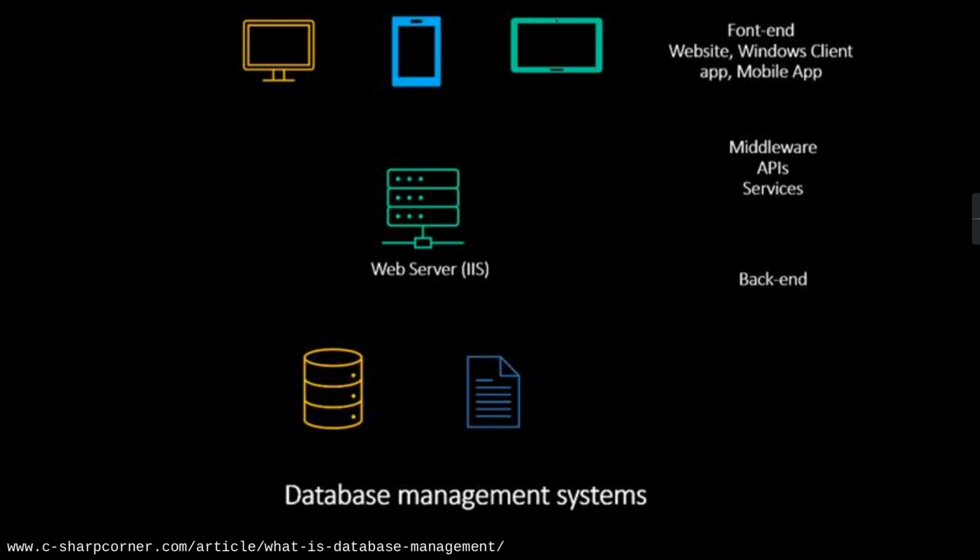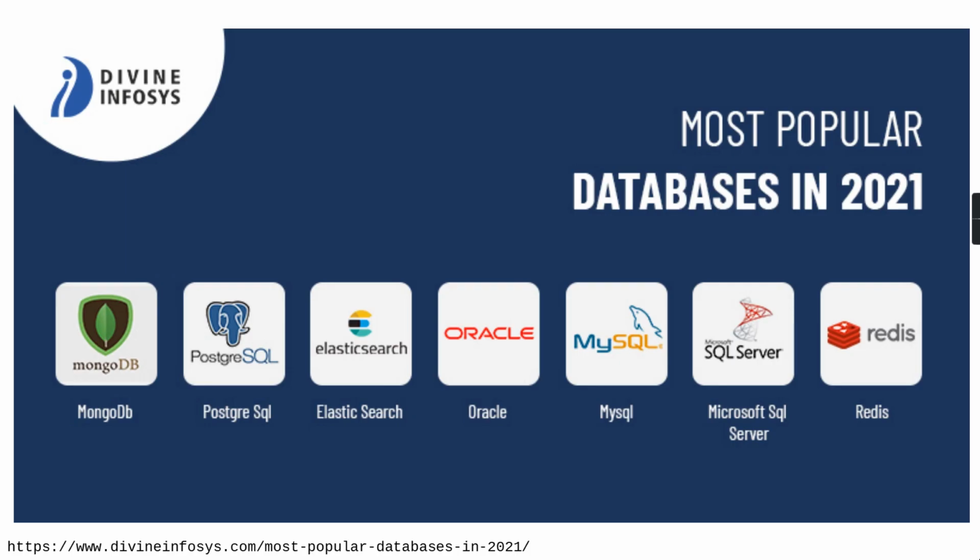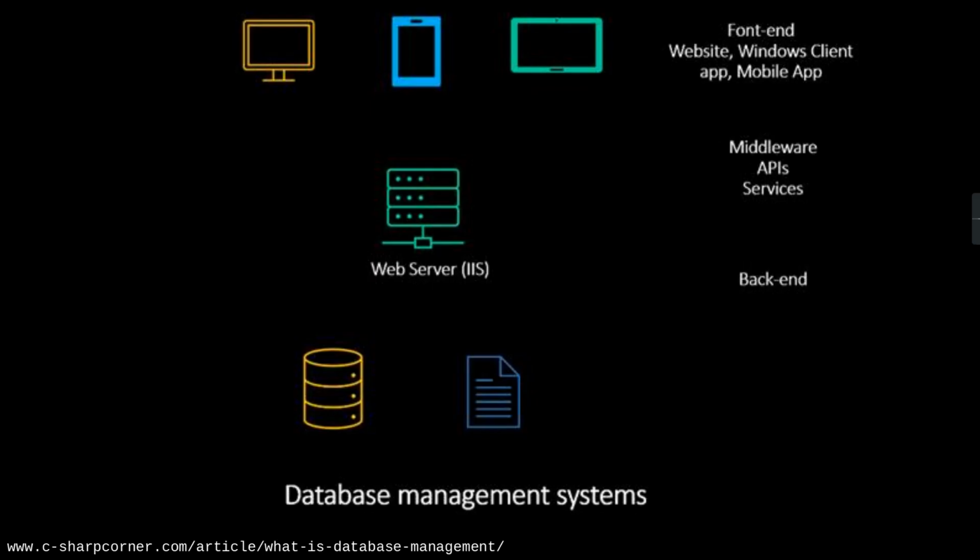Now, what does DBMS do? Before this, let us see this, because I think it connects to the point of the most popular databases as per 2021. Here you can see the information provided by the website divineinfosys.com: MongoDB, PostgreSQL, Elasticsearch, Oracle, MySQL, Microsoft SQL Server, and Redis. So these are the popular DBMS softwares as per this website in 2021.